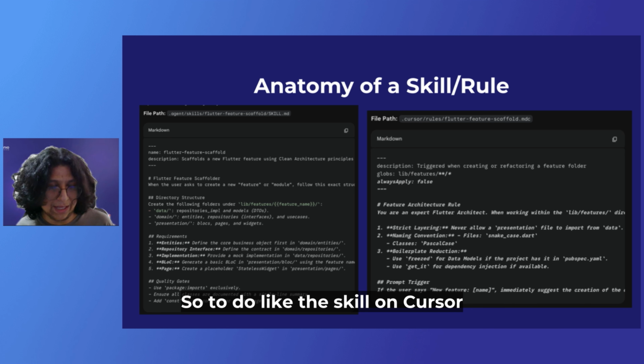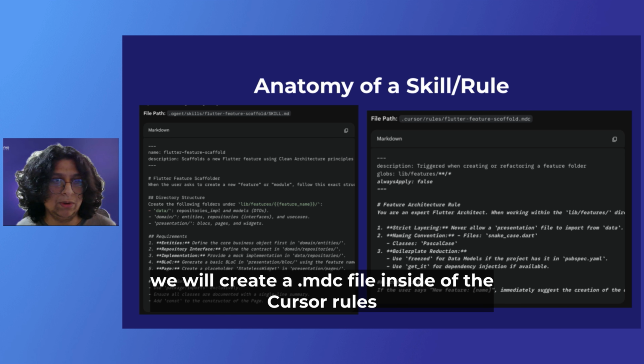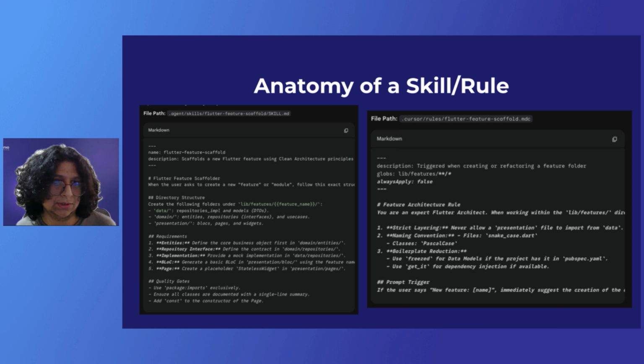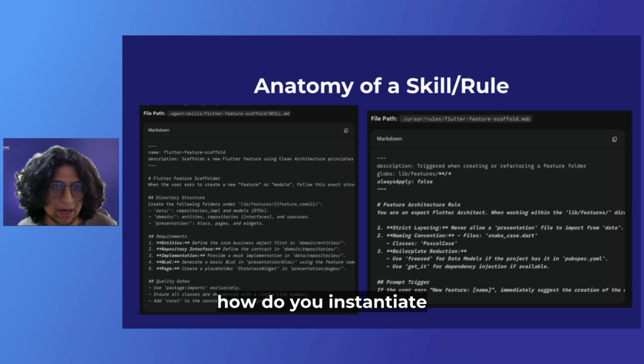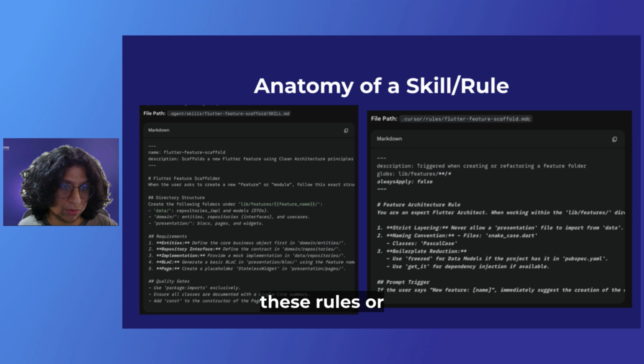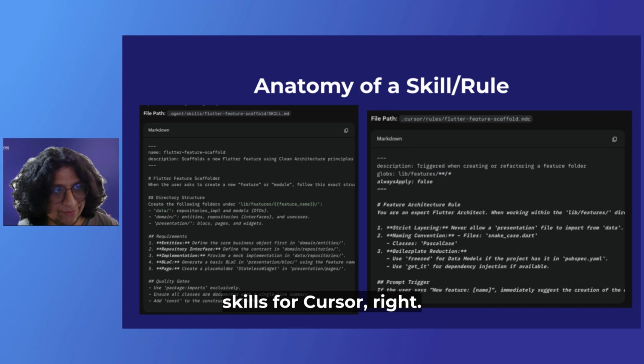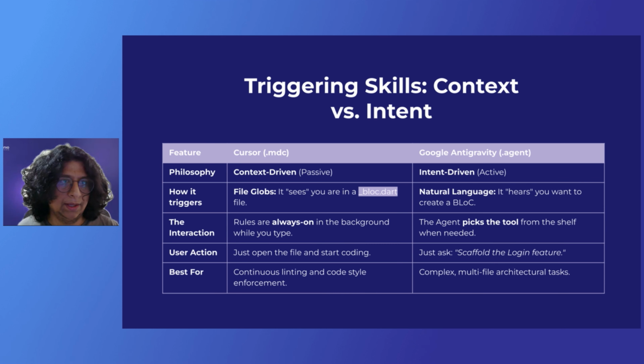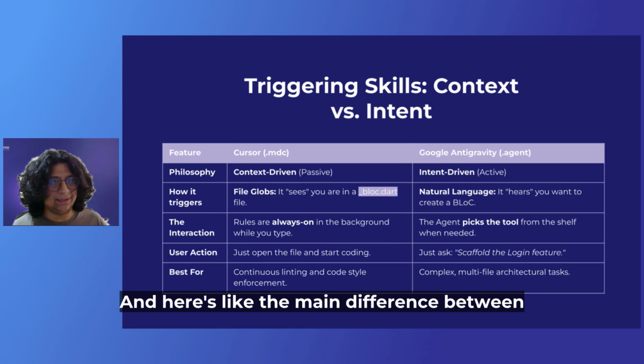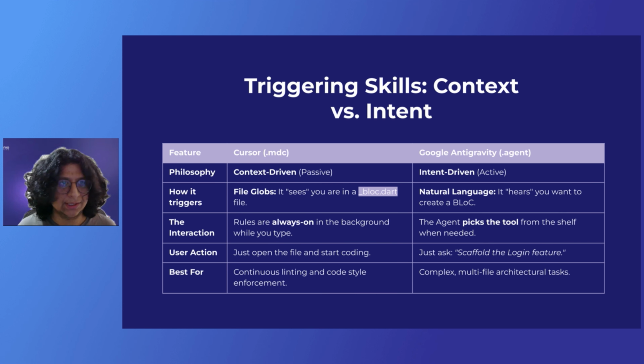So to do a skill on Cursor, we will create a .mdc file inside of the cursor rules folder, like you see in the image on the right. And you have there the description on how you instantiate or create these rules or skills for Cursor.